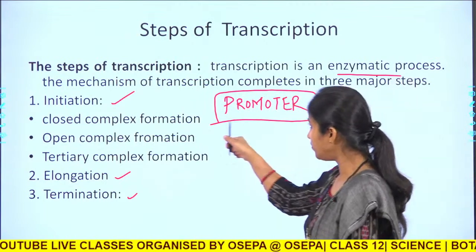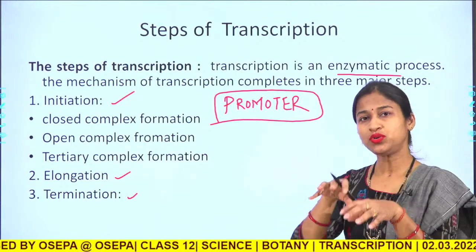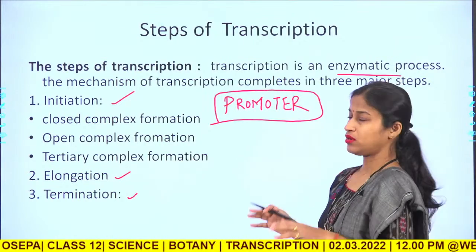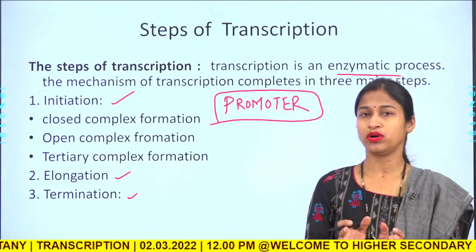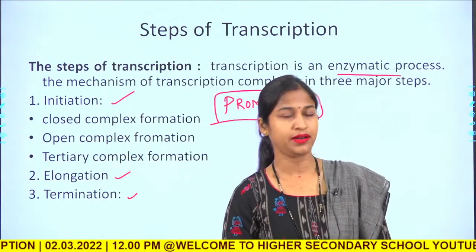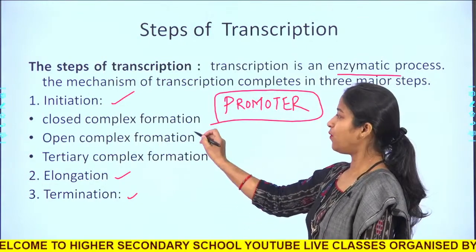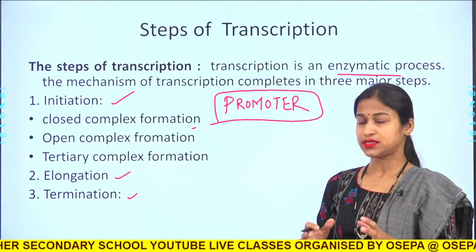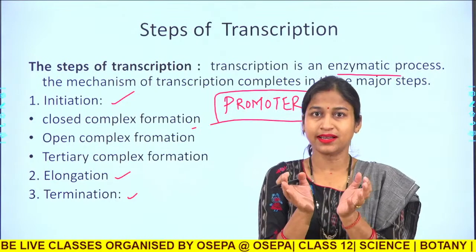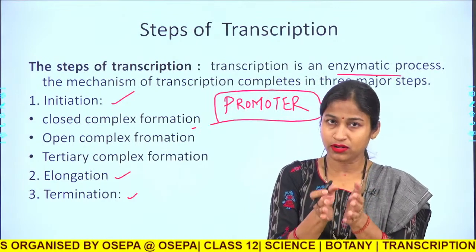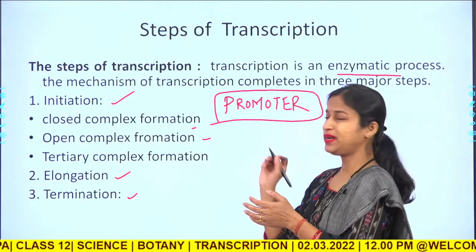From the promoter site, the RNA polymerase, the enzyme for the synthesis of the RNA molecule, binds to the DNA molecule and forms the closed complex. Once the RNA polymerase is successful in melting the DNA strand at that particular promoter site, it forms an open complex.